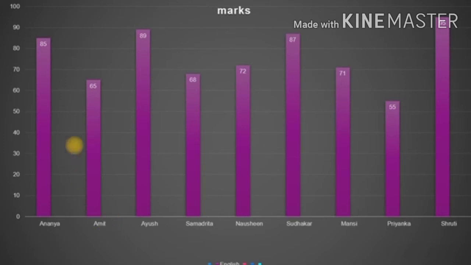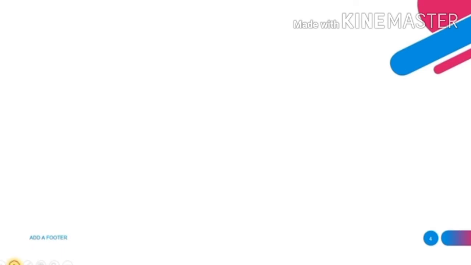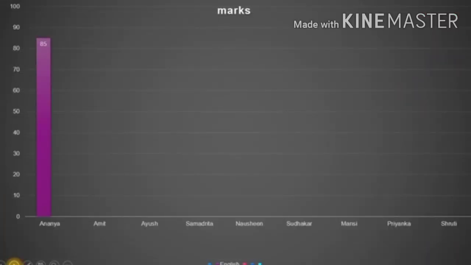So you may not be able to capture their attention throughout the presentation. They will be attentive only for a short time. But if you animate the same graph, it will be very interesting for them. Let's see how. Now this is the animated form of that graph. See, first one by one we are showing them the graphs.